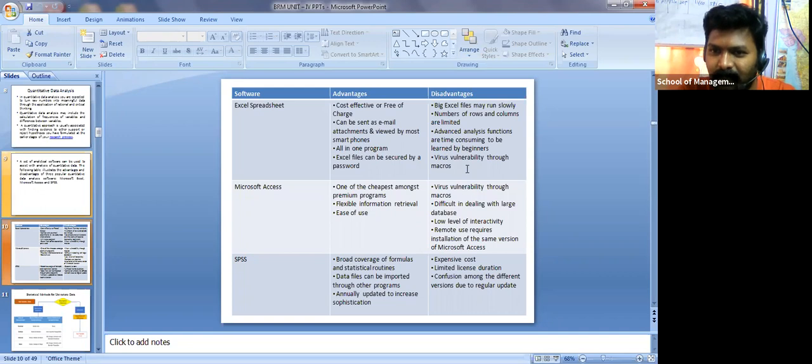Of course, if it is only addition, subtraction, multiplication, or mean, median, mode, we can do it easily. But even see, let me tell you, correlation, regression, t-test, f-test, each and every test you can do by using Excel itself.